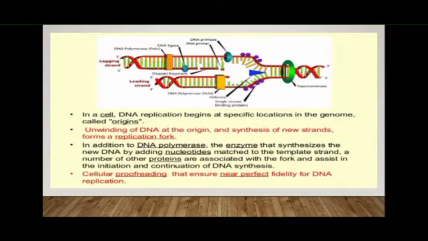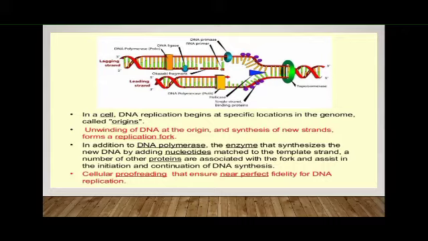This replication begins at a specific site on your DNA molecule, so that on the template strand, on the parental strand itself, your daughter strand is synthesized, isn't it? On the template strand, there are some sequences from where your DNA will be synthesized. That particular site is known as the ORI C site, or origin of replication.